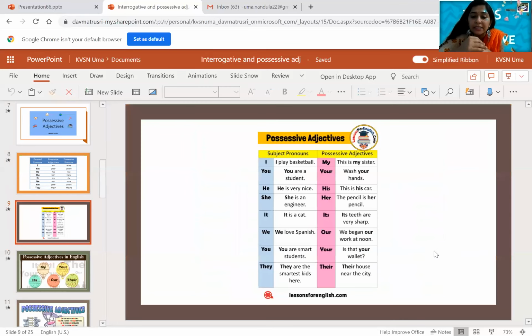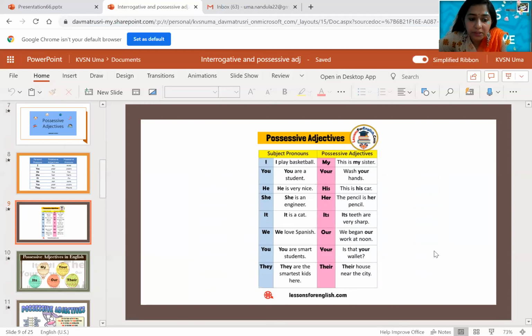So coming to the next part, possessive adjectives. If you see on the table, you can see: I play basketball. This is my sister. I'm not talking about subject pronouns, I'm just talking about adjectives. Wash your hands. This is his car. This pencil is her pencil. Its teeth are very sharp. We began our work. Is that your wallet? Their house. So everywhere the noun is modified with the possessive adjectives.